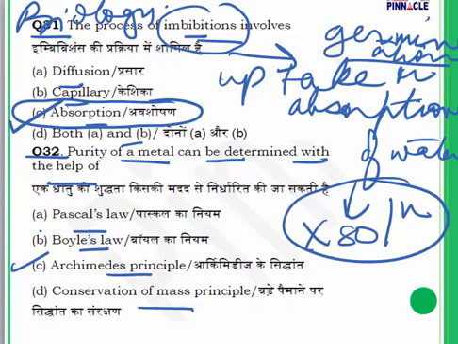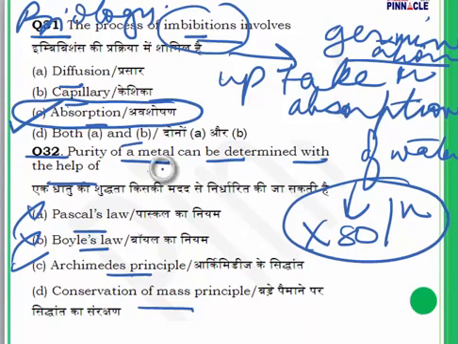Archimedes principle is related to when a body is partially or completely immersed in a fluid, there is going to be an upward force acting on the body, and the fluid displaced is going to be equivalent to the force which acted on the body. That is Archimedes' principle. Boyle's law is related to heat, and Pascal's law is related to pressure, so these two get eliminated. Now, Archimedes' principle is used to find out the purity of a metal.